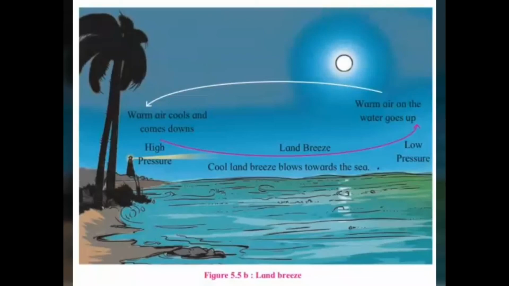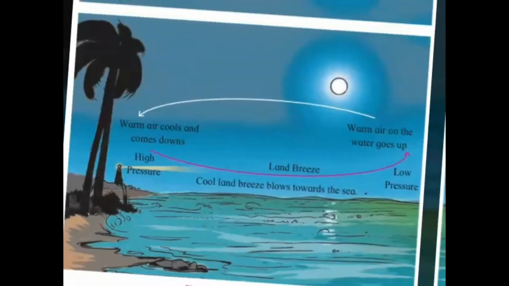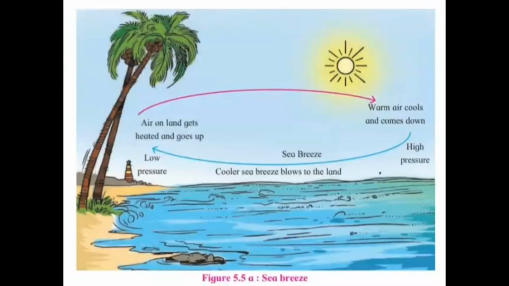Land breezes is the next topic. The cooler breezes which blow from the land towards the sea during the night time are called land breezes. During the night time, the temperature on the sea is high as compared to that on the land. Due to this, the air on the sea is warmer and it goes up, creating a low pressure area on the sea. This lighter air goes towards the cooler land area.